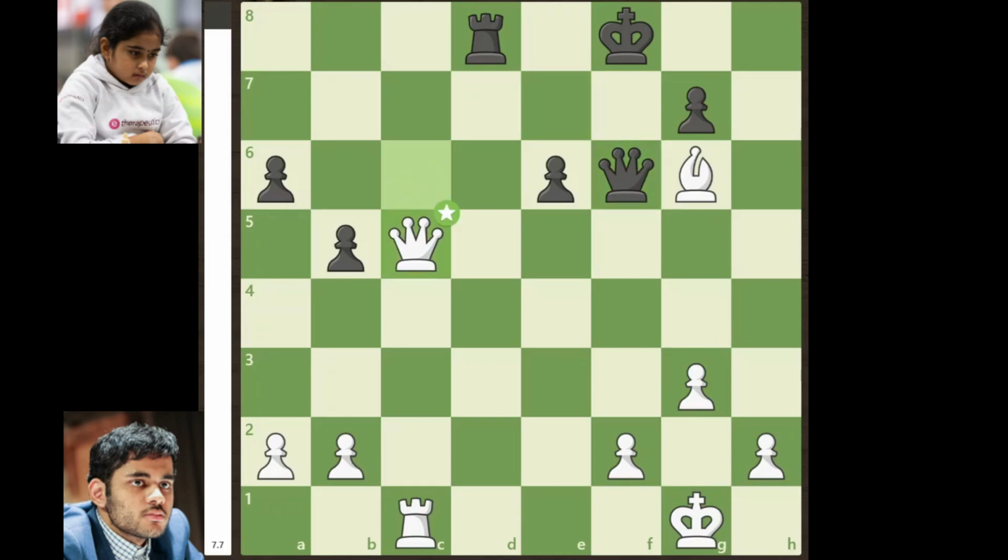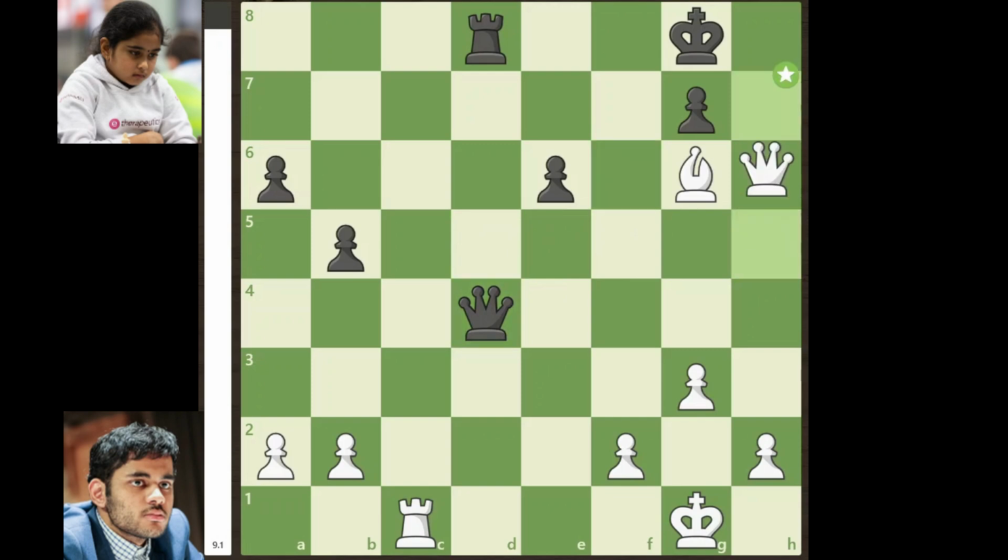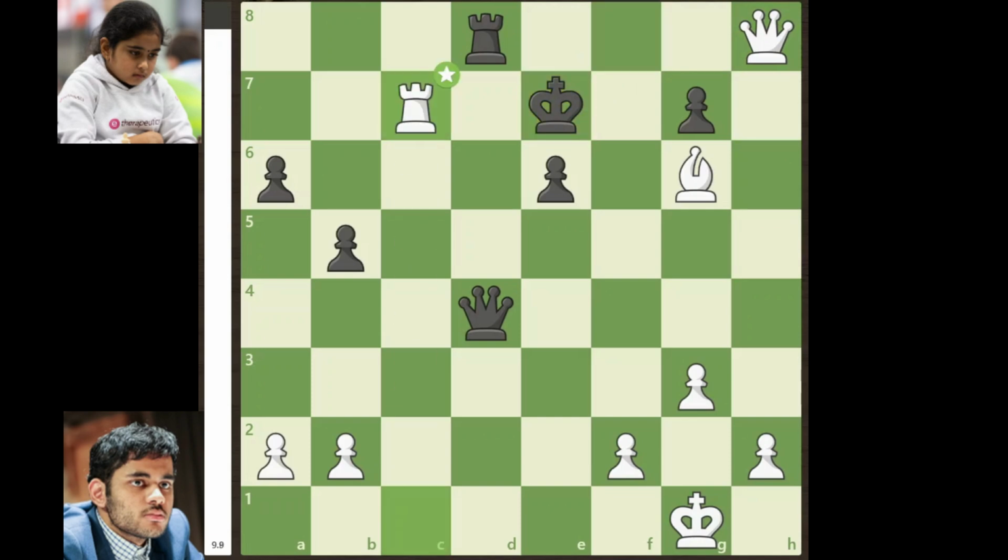queen to c5 with check, king to g8, queen to h5, queen to d4, queen to h7 with check, king to f8, queen to h8 with check, king to e7, rook to c7 with check, king to f6, queen takes on g7 with check, king to g5.